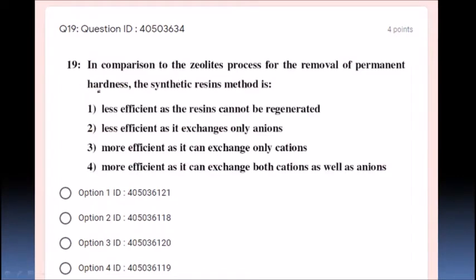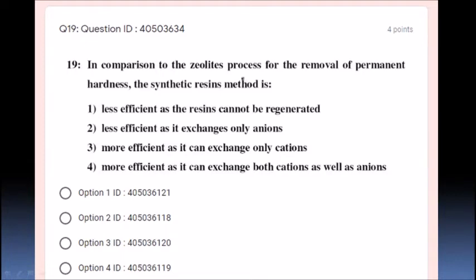Next, this is also a theory based question. Question number 19. In comparison to the zeolite process for the removal of permanent hardness, the synthetic resin method is: less efficient as the resin cannot be regenerated, less efficient as it exchanges only anions? No, right? Let us see, and more efficient as it can exchange only cations.